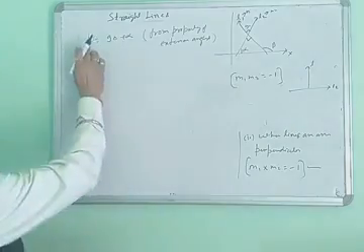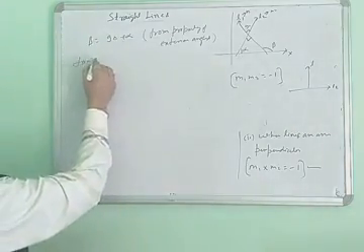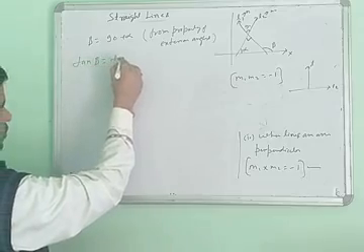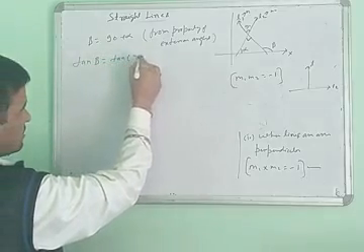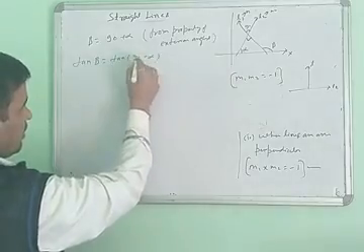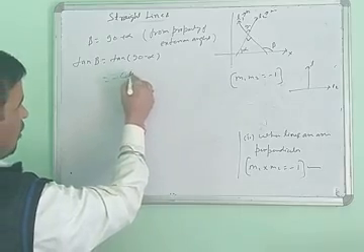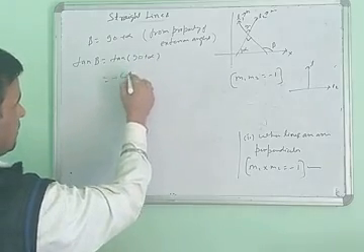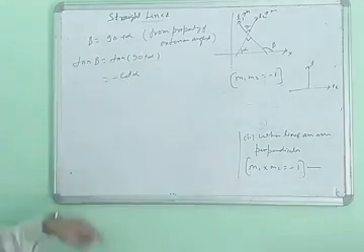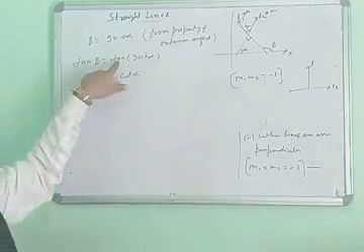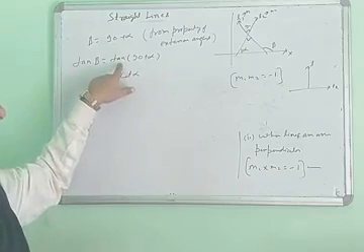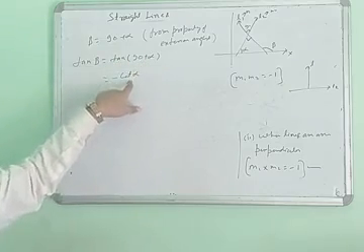Now taking tan on both sides, tan beta equals tan of 90 plus alpha. What is the value of tan 90 plus alpha? This is the second quadrant, and in the second quadrant tan is negative. So tan 90 plus alpha equals minus cot alpha.